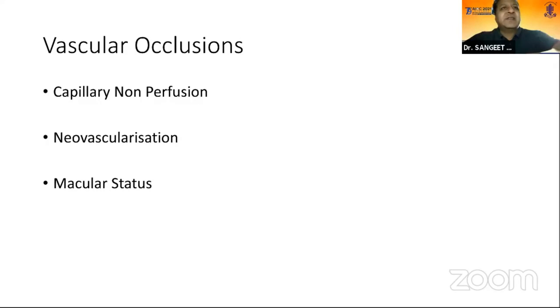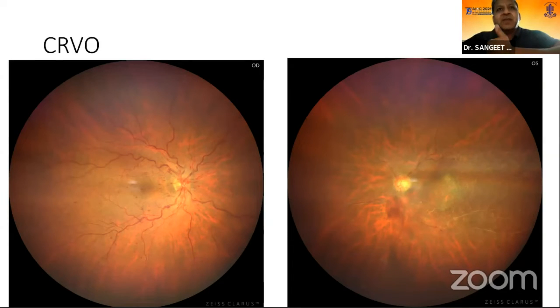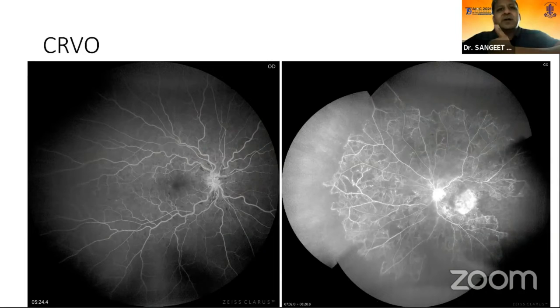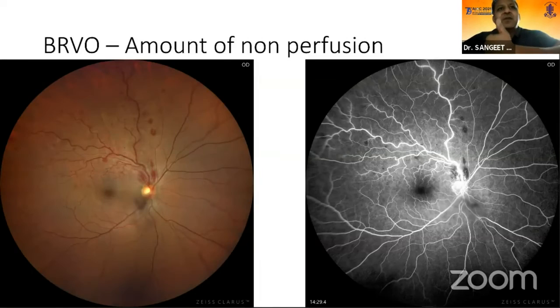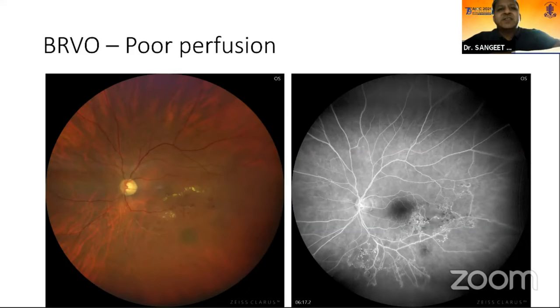For vascular occlusions, you can pick up capillary non-perfusion, neovascularization, and macular status. So I'll just run through them. This is a patient of CRVO in both eyes. One eye had an ischemic CRVO, one eye had a non-ischemic CRVO, and you can pick up the non-perfusion as well as the macular status in this patient. In BRVO also, you can pick up the amount of non-perfusion with oral fluorescein angiogram only. You don't have to resort to the IVFA, and you can decide on the management of these types of patients.